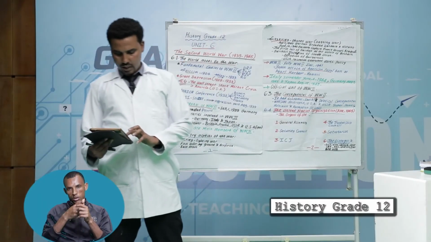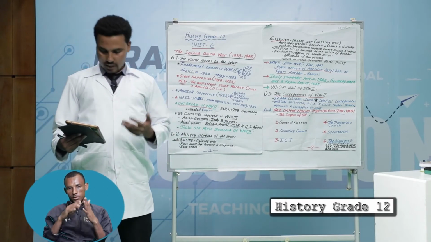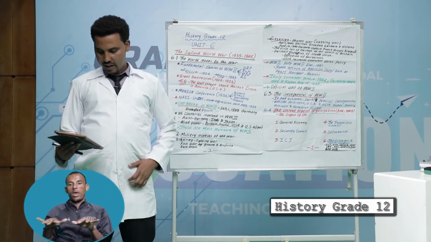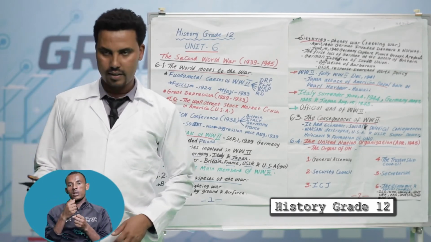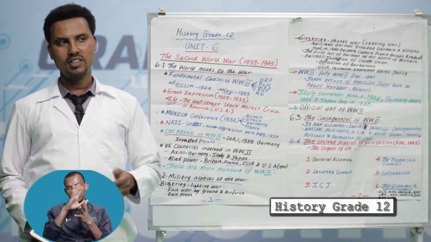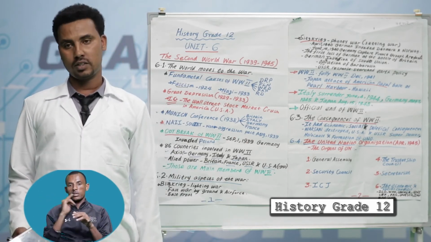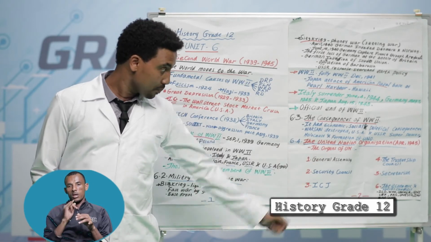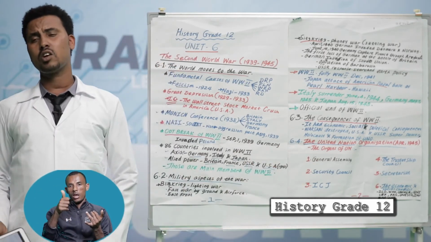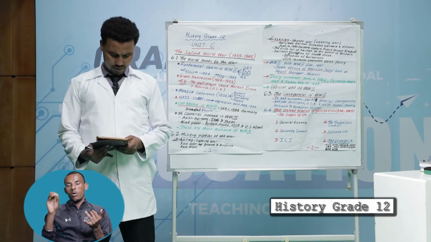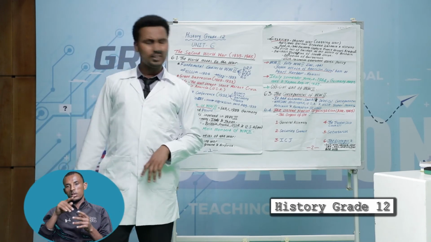Secretariat, it carries out the regular work of running the UN. There is a secretariat that consists of the Secretary General and his staff. The first Secretary General of the UN was Trygve Lie, but today the Secretary General is Antonio Guterres. Antonio Guterres is from Portugal. The last institution, Economic and Social Council. It consists of specialized institutions. Let us see each one by one.